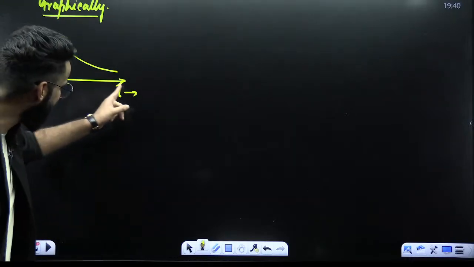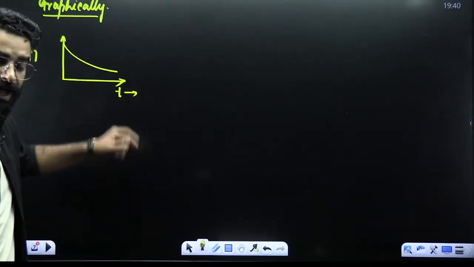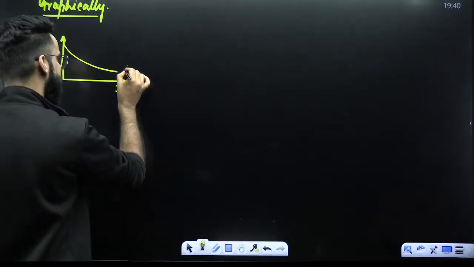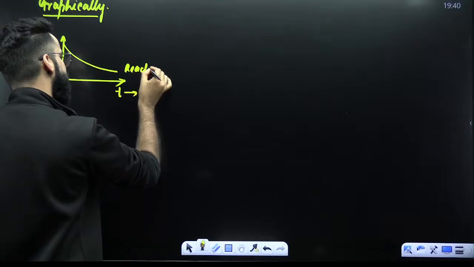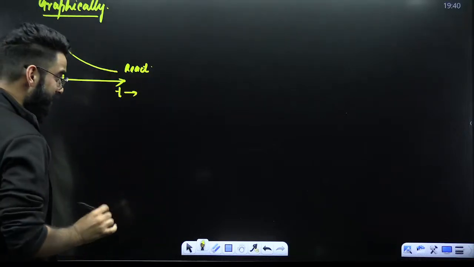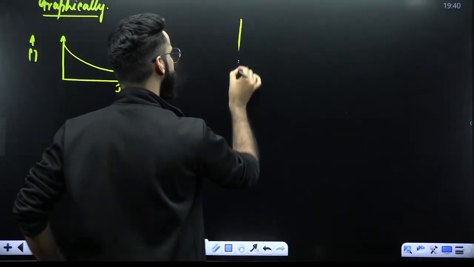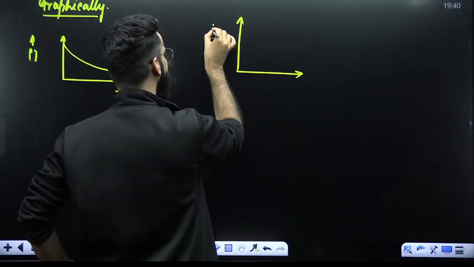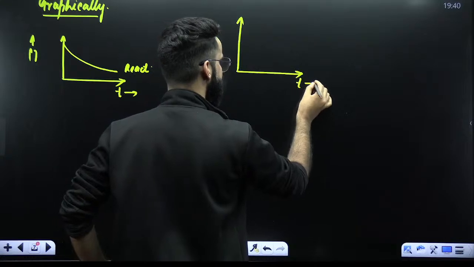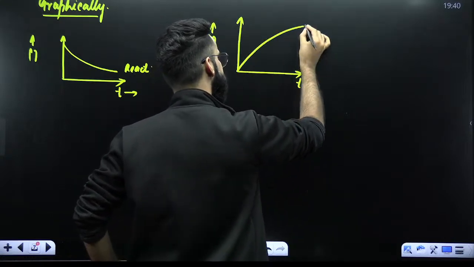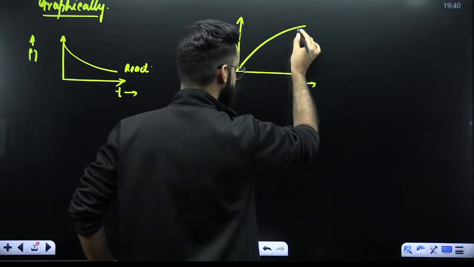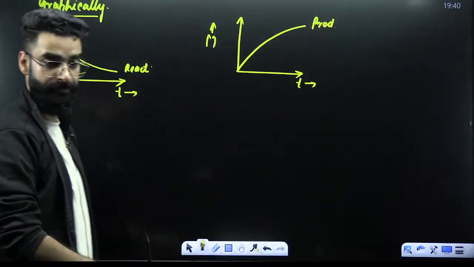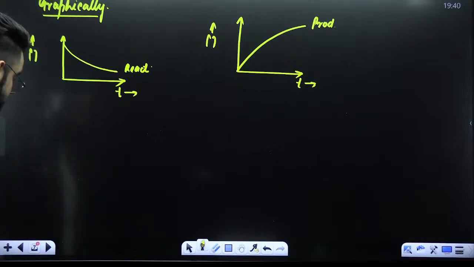So with time, concentration is decreasing. And we know concentration of reactant decreases with time. So this particular graph is valid for reactant. Similarly, I'm making one more graph. It's again between concentration versus time only. The graph is like this. So with time, concentration is increasing, and we know concentration of product increases with time.